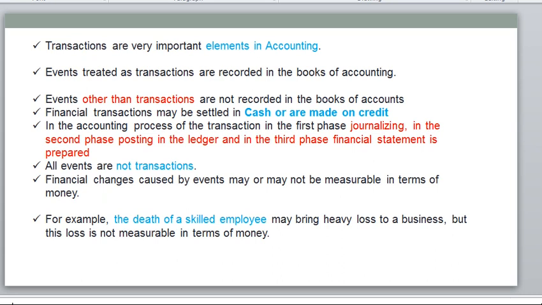So what is the accounting process? The accounting cycle's first step is journalizing. What is a journal, what is a ledger, and what is a financial statement, I will take in a separate session. Just understand the process. The accounting process starts with the first phase, journalizing. Journalizing means all the transactions that happen need to be entered in one book, which is called a journal. Making the entry there is called journalizing. I will explain journalizing and ledgers separately.